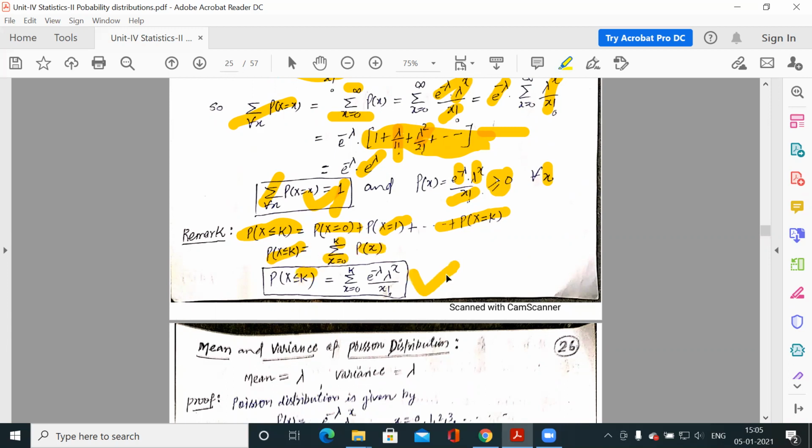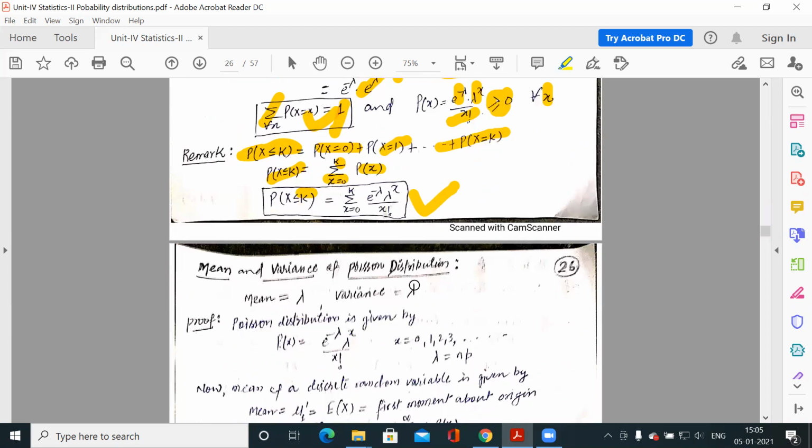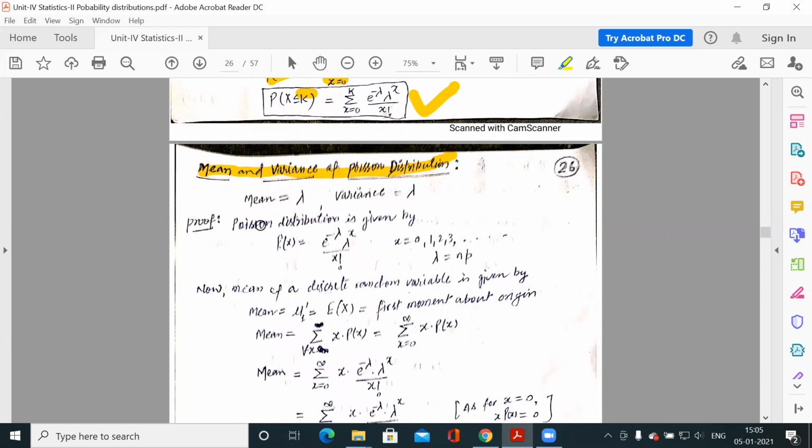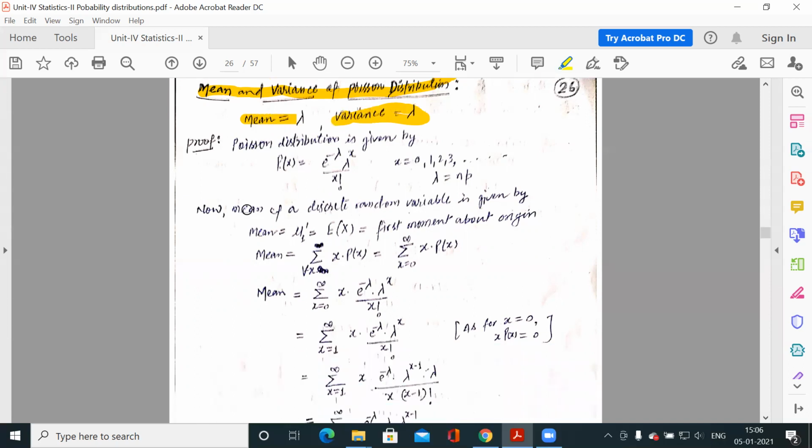So this is your formula for probability. Now the mean and variance of the Poisson distribution, like we also calculated these for the binomial distribution. What is the mean? What is the variance of the binomial distribution? Here the mean of the Poisson distribution is lambda and the variance is also lambda. This we have to prove.